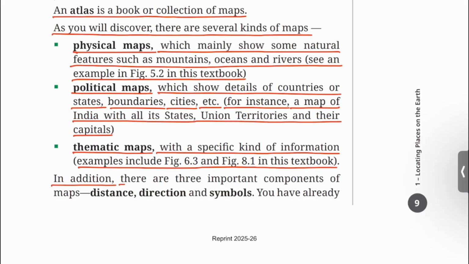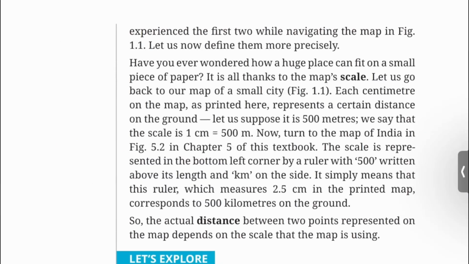In addition, there are three important components of maps: distance, direction, and symbols. You have already experienced the first two while navigating the map in figure 1.1. Let us now define them more precisely.